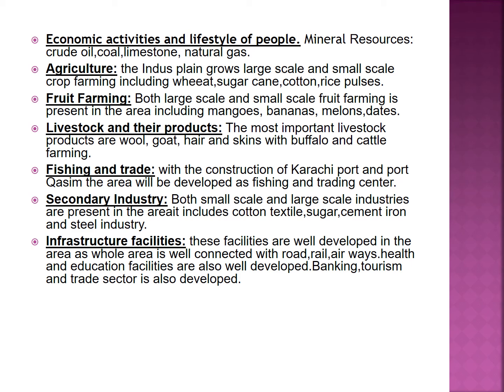Secondary industry: both small scale and large scale industries are present in the area. It includes cotton textile, sugar, cement, iron and steel industry, which is very important for our country. So all of these industries are present in the area. This area also has a high population density in Pakistan. Both Punjab and Sindh are the most populous provinces of the country because of these economic activities, because of the availability of jobs in the area as well.